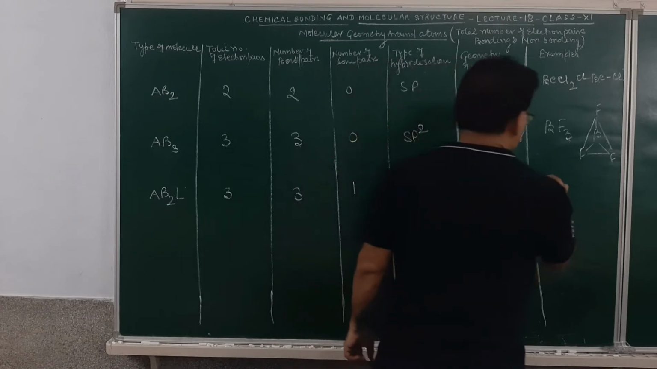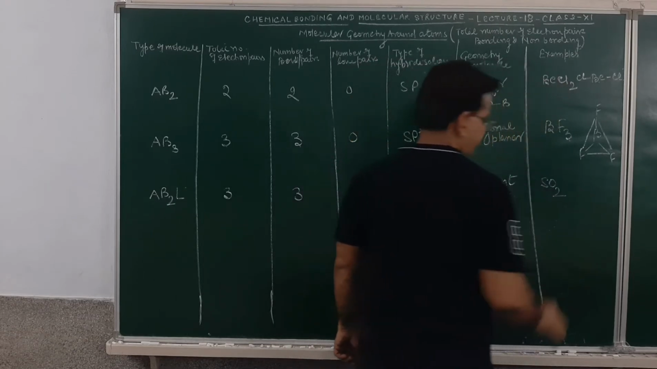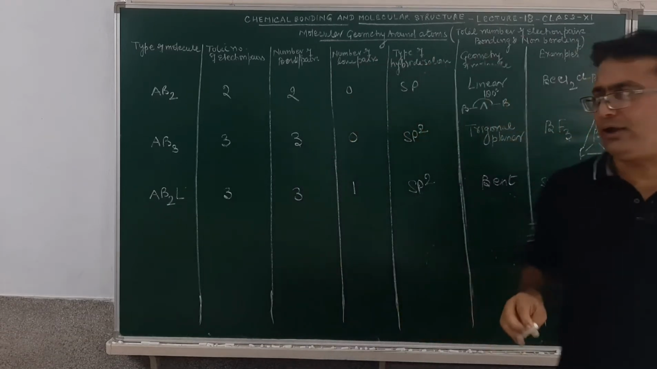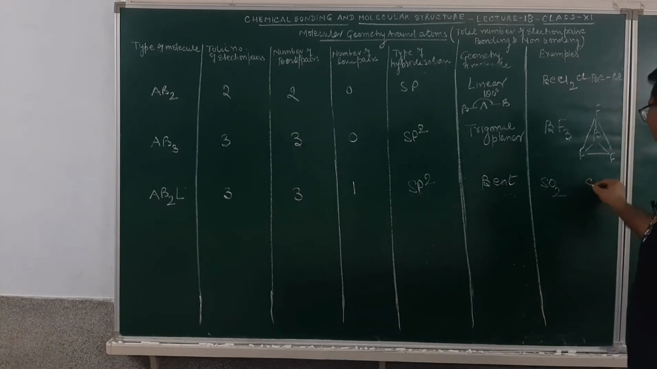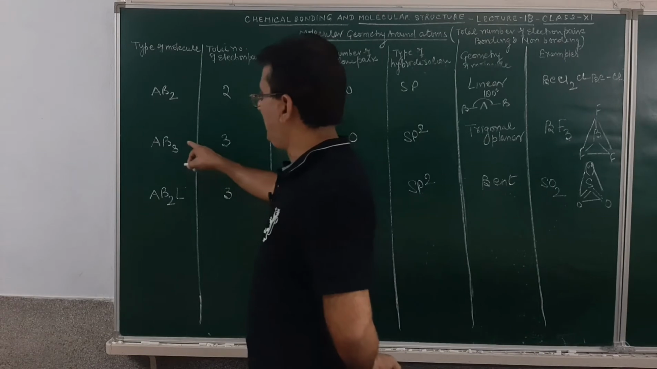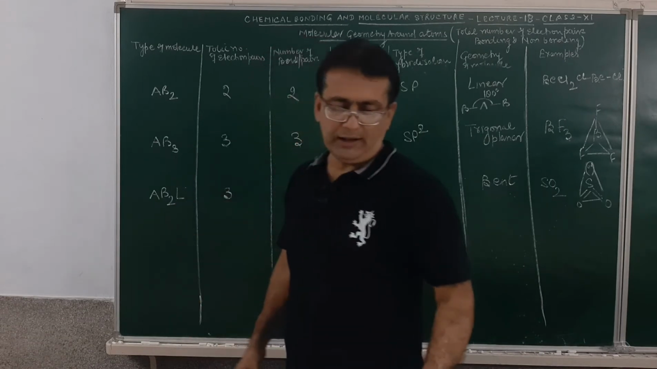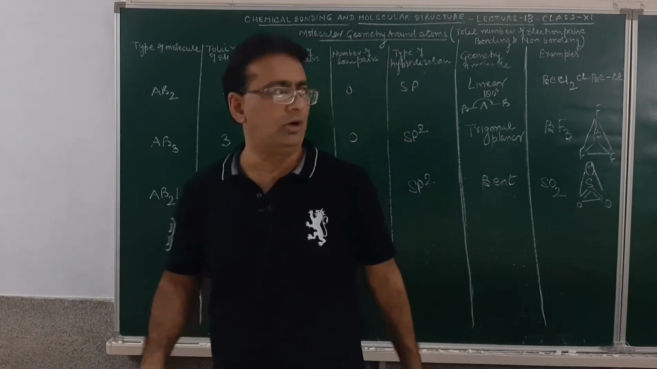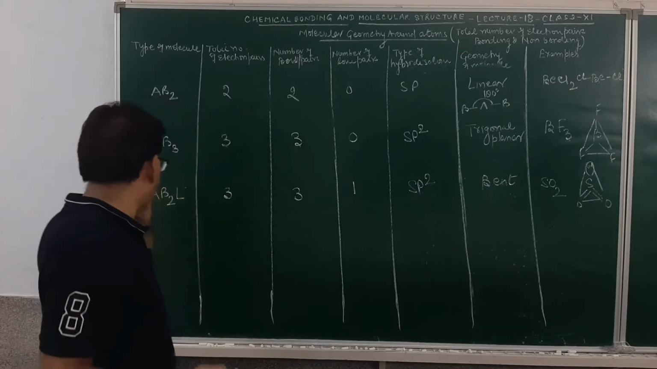As for example, the sulfur dioxide molecule. How will I make the sulfur dioxide molecule? This will be S, double bond O with lone pair of electron. This is a bent structure, student. Am I clear? So, the first type of geometry is AB2, then AB3 and AB2L, that is sp2 hybridization with only one lone pair of electrons.